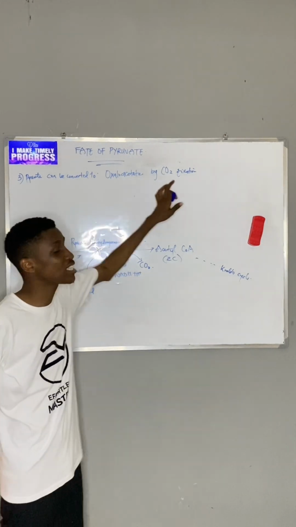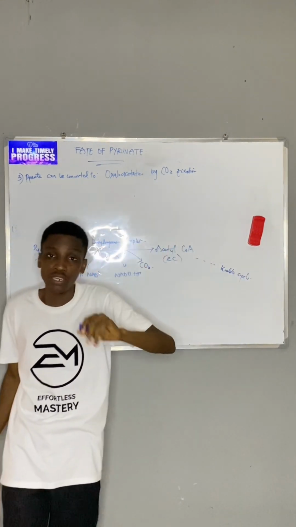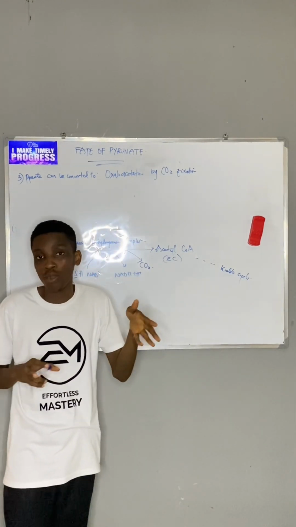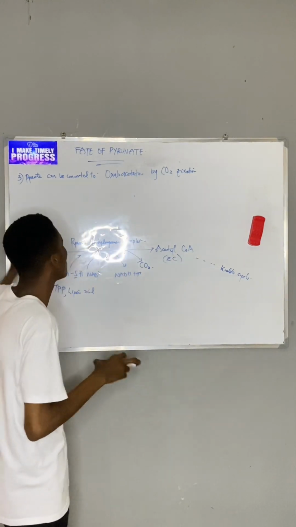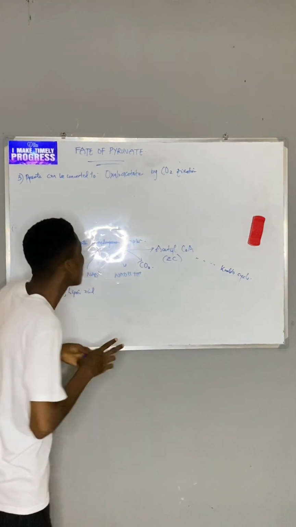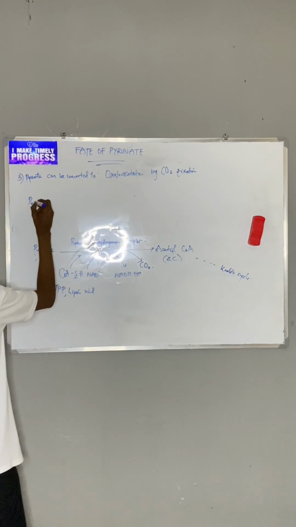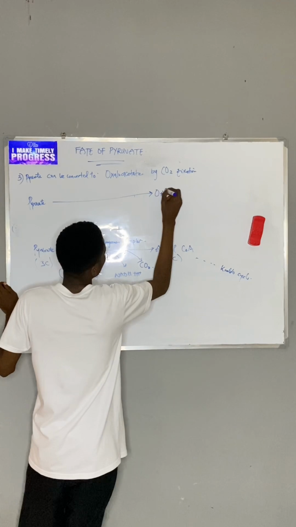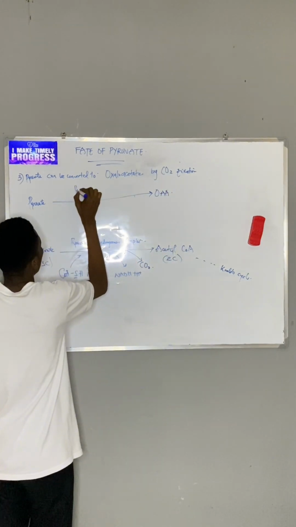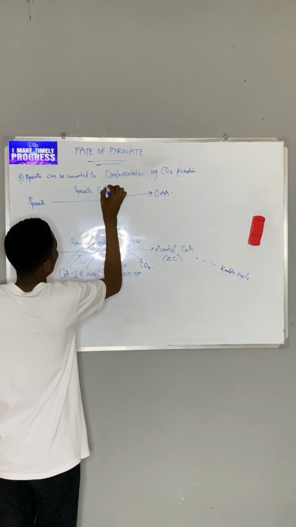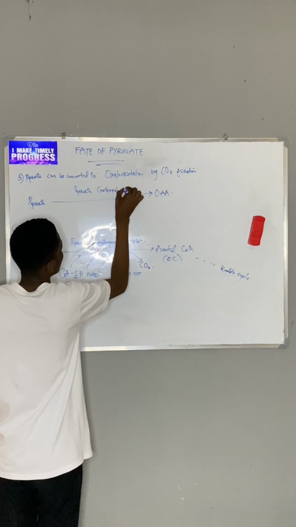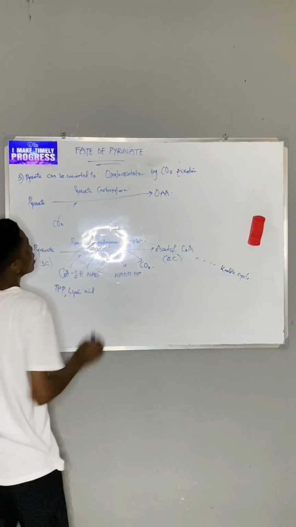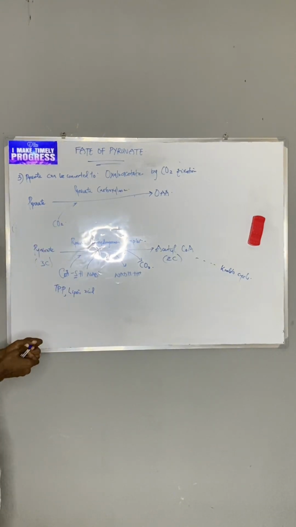So this fixation, I told you, addition or removal of carbon is by CO2. So anytime I'm adding carbon to a compound, it's because I'm adding CO2. That's why the carbon changed from 3 to 4. So that's what we have here. And the enzyme, of course, will be called a carboxylase. So I move from pyruvate to oxaloacetate, and the enzyme is called pyruvate carboxylase. And then in this particular step, like we said, CO2 is being added.